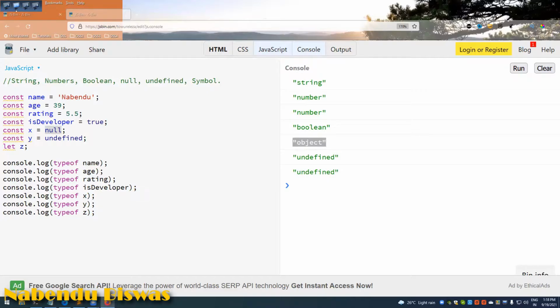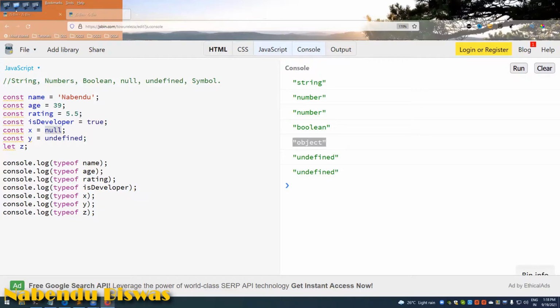Suppose you fill a form, in which there is some field where you write something like not applicable, that you can think of as null, and there are some fields which you just leave blank, that is undefined. So the person who is seeing that form will know that this is undefined. But sometimes you have to write NA, meaning you don't have a middle name, then you will write NA, something like that.